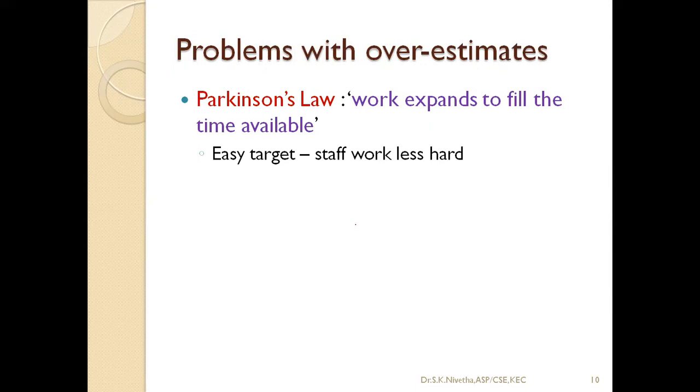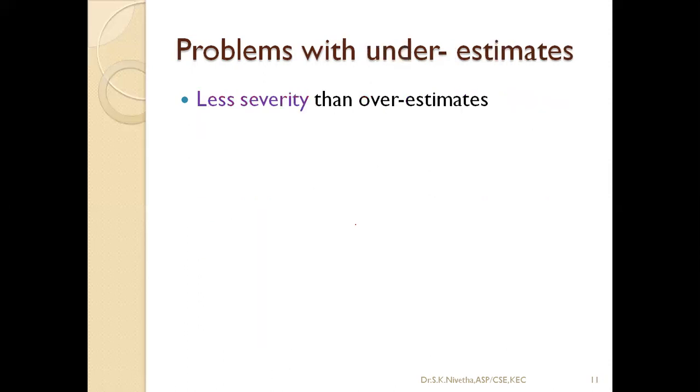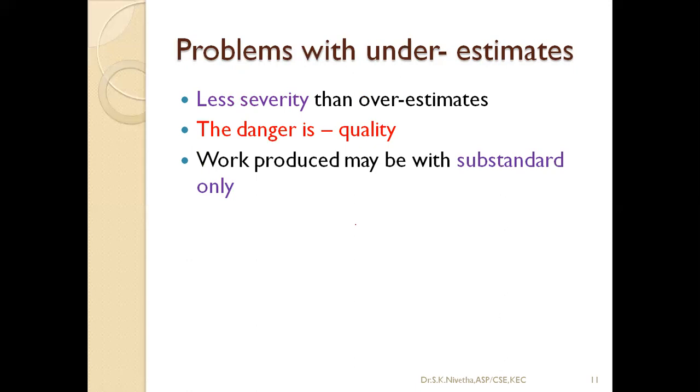The problem with overestimate is that work expands to fill the time available. That is the main thing. Another problem here is that putting more people on a late job makes it later. These two have been proved and accepted as laws proposed by two scientists. Problems with underestimate are less severe than overestimates, but quality will be affected. We'll be delivering a product with substandard, less quality.